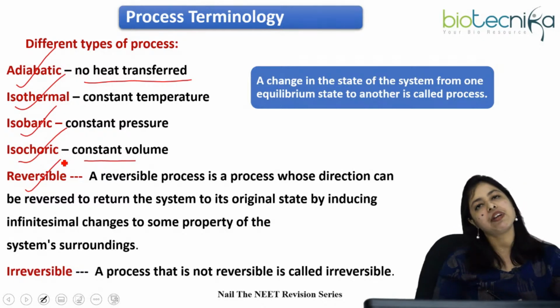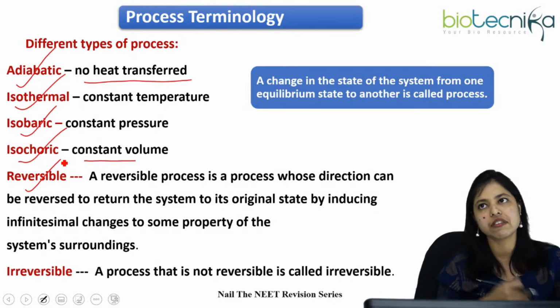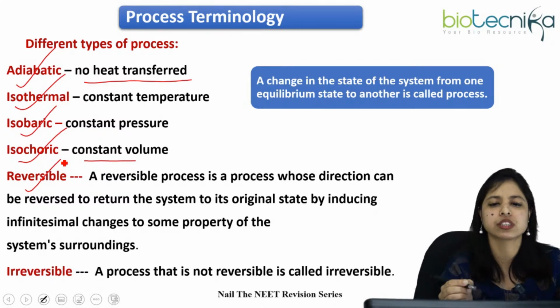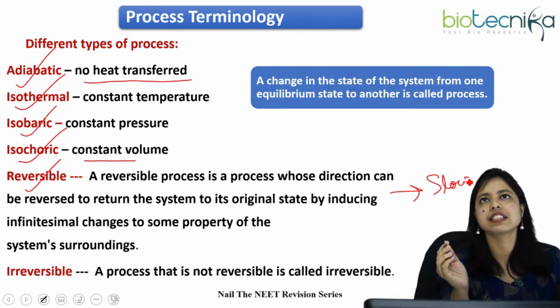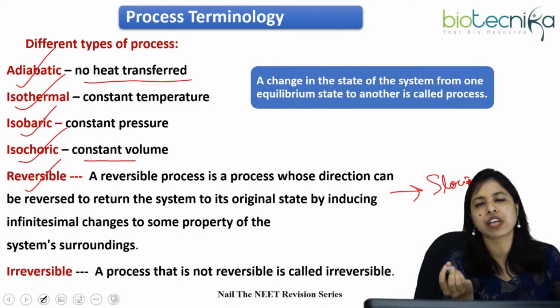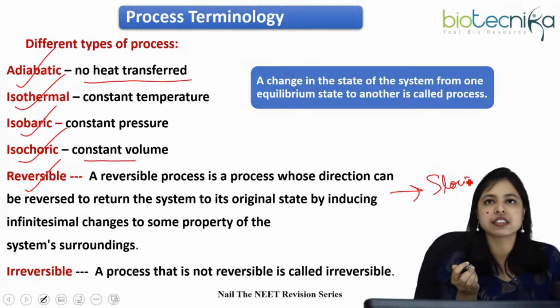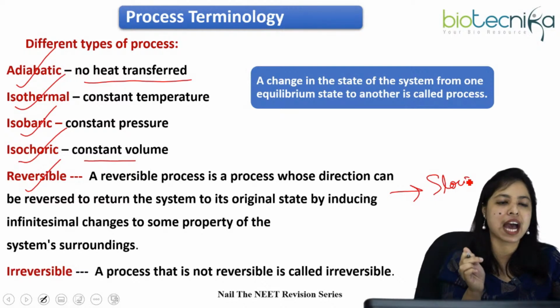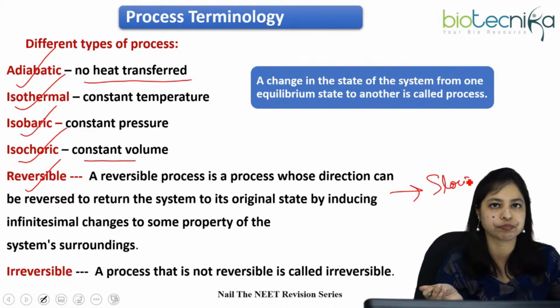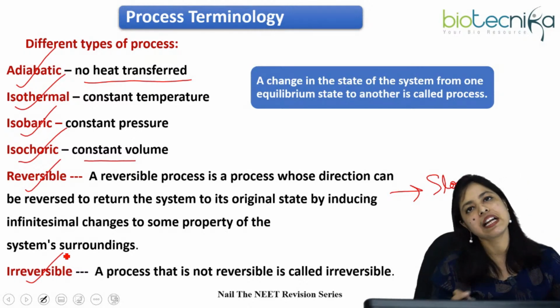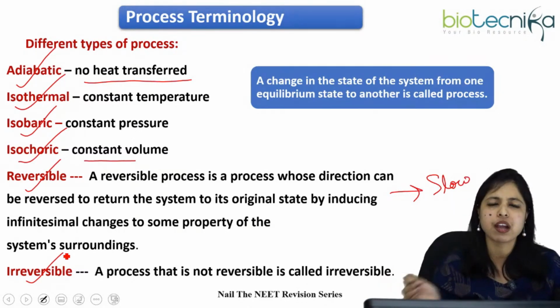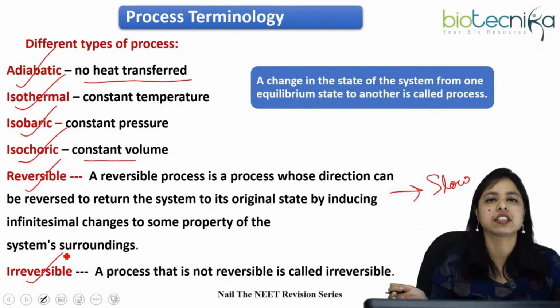One important thing I want to share with you all: reversible process is basically a very slow process. So when a chemical or physical change happens very slowly, we can say there is a 90% chance that it is a reversible process. And what is irreversible process? Most of the cases, irreversible processes are very fast: a fast transformation, a very fast reaction, chemical or physical.